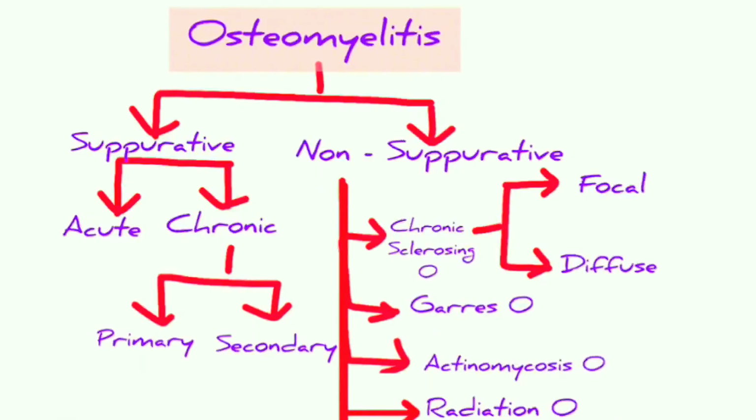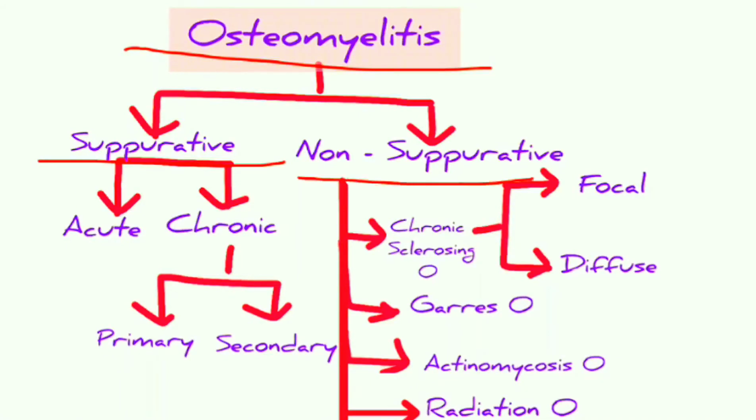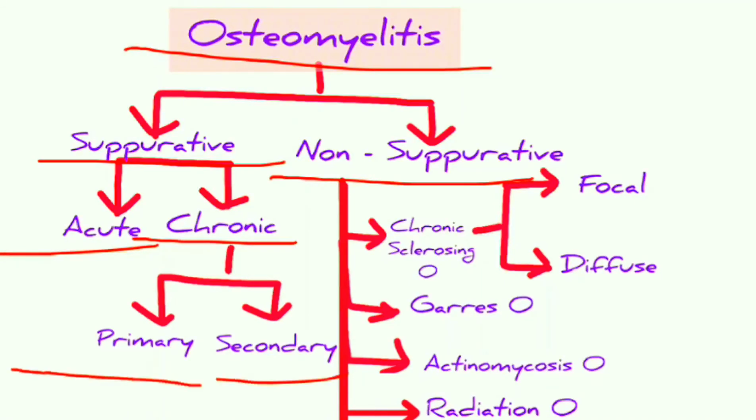Now let us see the classification of osteomyelitis. Initially it can be of two types, suppurative and non-suppurative. It can be of acute or chronic type. The chronic can also be primary or secondary. Non-suppurative osteomyelitis is divided into four types: chronic sclerosing osteomyelitis, Garre's osteomyelitis, actinomycosis osteomyelitis, and radiation osteomyelitis.